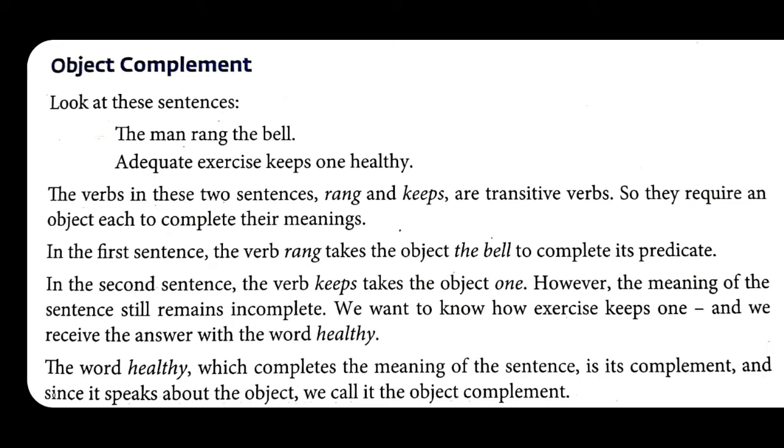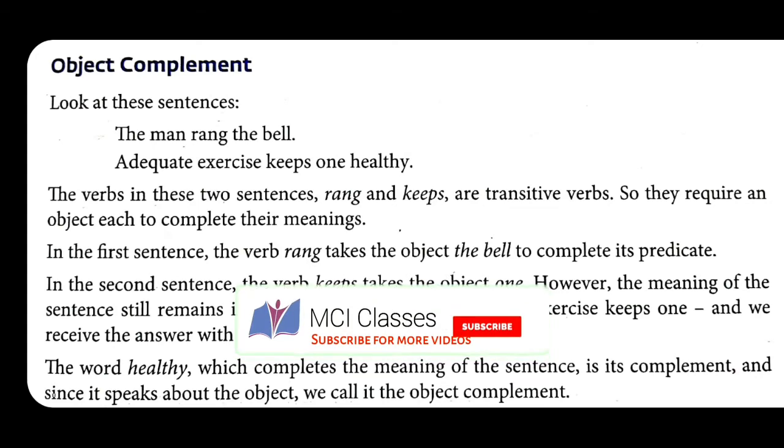Adequate exercise keeps one. This is not a complete sense, right, because what is the condition of this one? It is healthy, right. Healthy is the word which tells us the condition of this person. Adequate exercise keeps one healthy, so it is the complete sentence which makes a complete sense. So healthy is the complement part, right. Healthy is the complement of the sentence, and since it tells us about the condition of the object, it is an object complement, right.